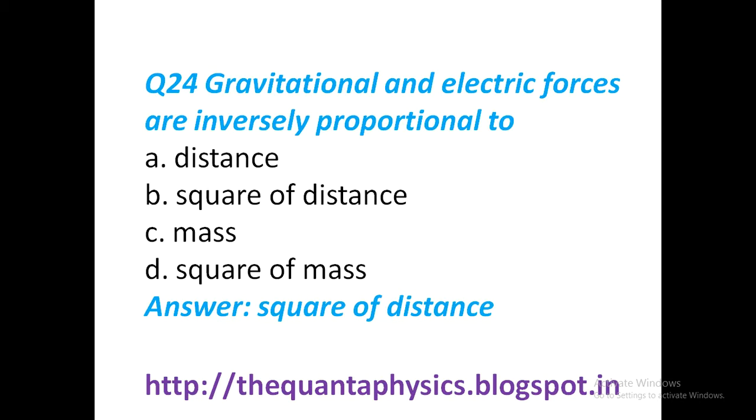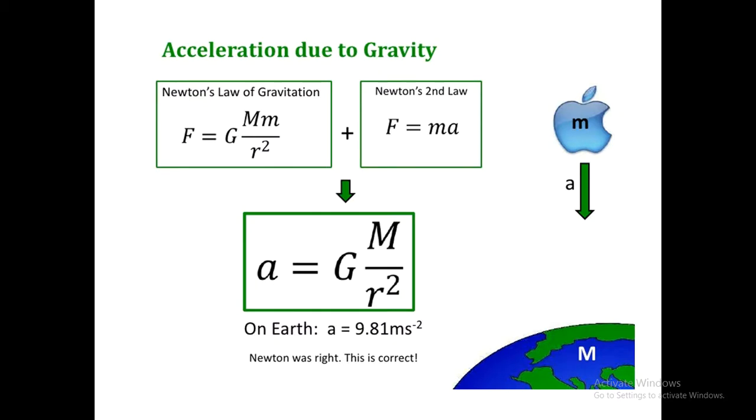Gravitational and electric forces are inversely proportional to the square of distance. Gravitational force is G m1 m2 upon r square and electric force is 1 by 4 pi epsilon naught q1 q2 upon r square. In both cases r is the distance between the two masses or two charges.